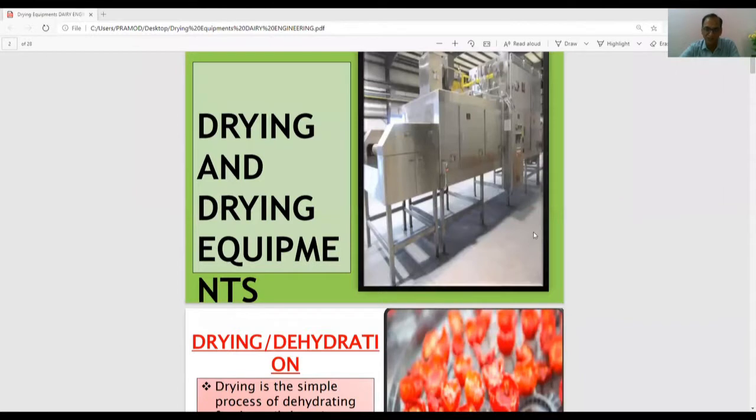They may be used for making milk and milk products, for dehydrated fruit and vegetable products, for other dehydrated food mixes, beverage mixes, and so forth. So let me share the screen with you and explain one by one the various drying equipments available. Okay, so here you go, I'm sharing the screen, and it is shared. So you can see the drying and drying equipment.